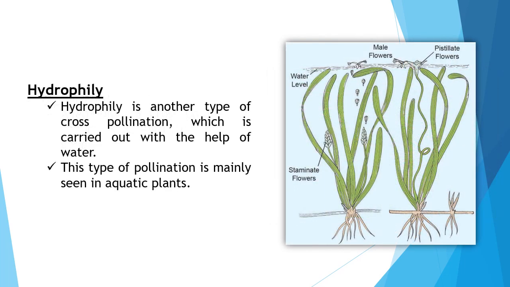Hydrophily. The pollination carried out with the help of water is known as hydrophilous type of cross-pollination. It is generally seen in aquatic plants where pollen is produced in large numbers and with specific weight which makes them float below the surface.